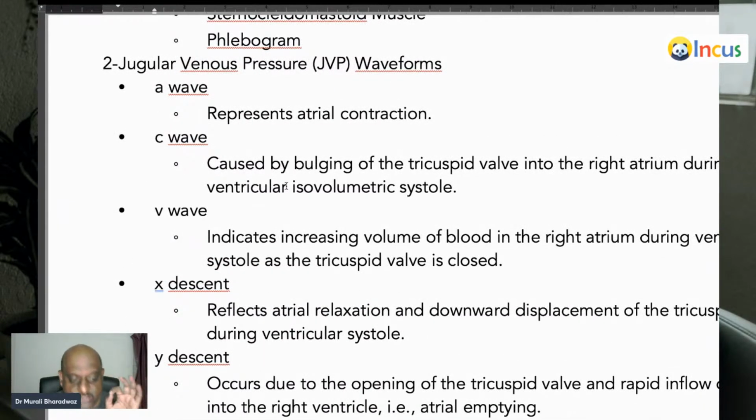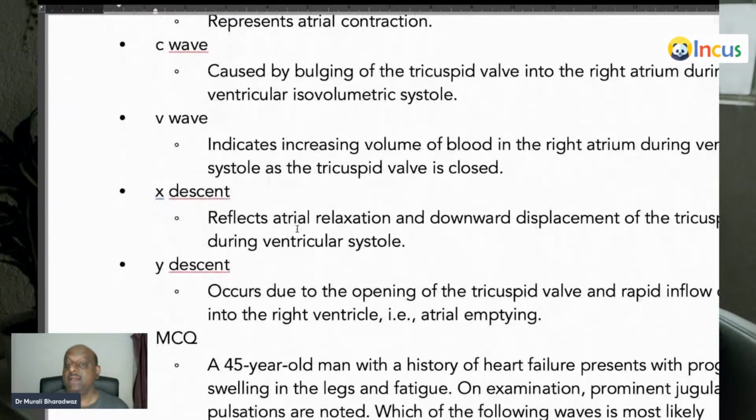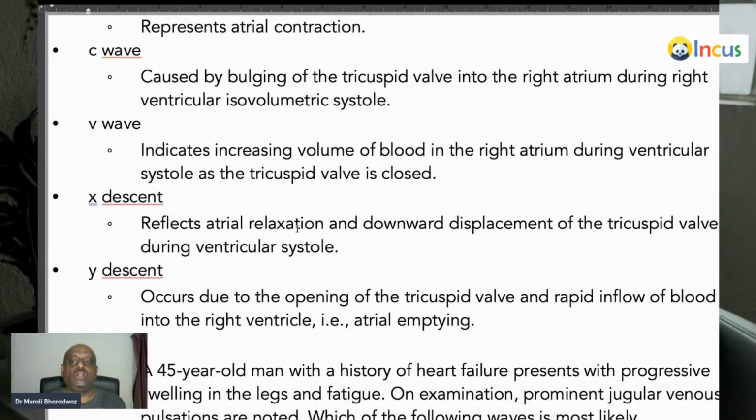Isovolumic systole is what you need to remember. V wave is whenever there is an increased volume of blood in the right atrium while the ventricle is undergoing systole and the tricuspid valve is closed. That is the typical cause of the V wave.